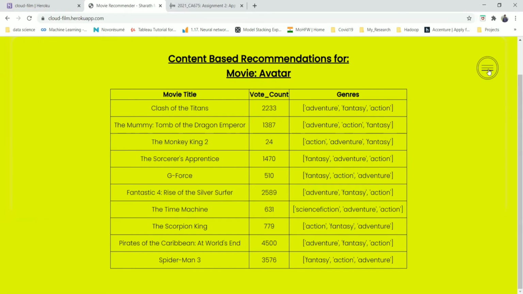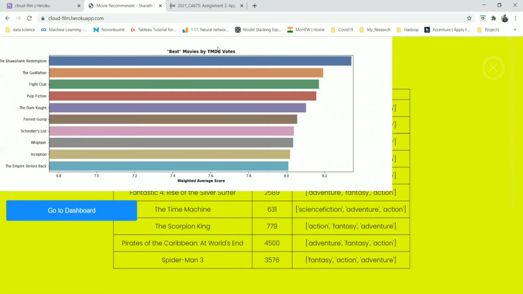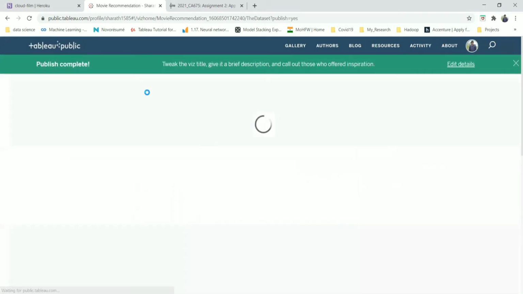There is an icon which will recommend the best movies with respect to the votes and everything. We have included a button called Go to Dashboard, which will direct to our Tableau. We actually tried to put the Tableau dashboard onto the cloud platform, both in GCP and Heroku, but unfortunately that wasn't supported. So we redirected to Tableau Public so that anyone can view this visualization. Once we click on the Go to Dashboard button, it redirects to our Tableau Public.